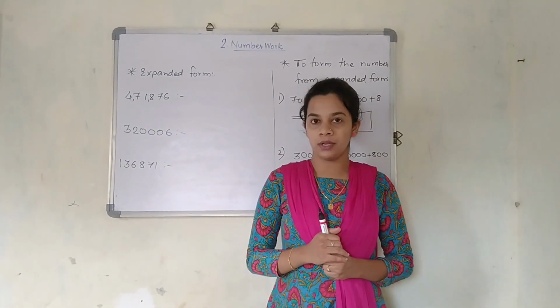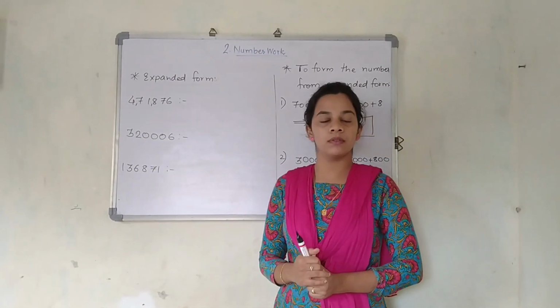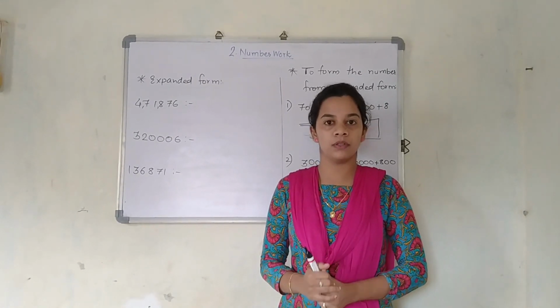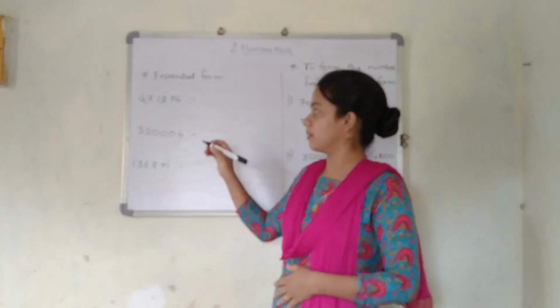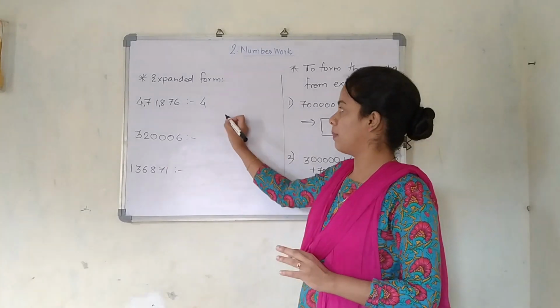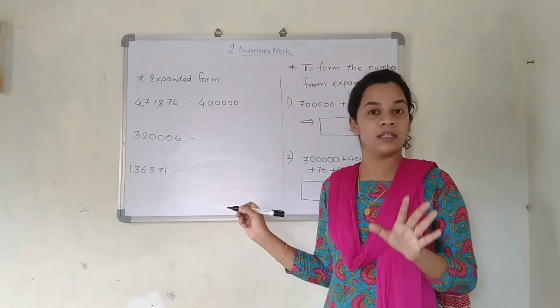Okay, so now the expanded form of a 6-digit number. Just pay attention to the board. The first number I have already given here. It is 4,71,876. How am I going to expand it? I said 4 lakhs. So 4, and after that, how many zeros will be there? Yes, it will be 5 zeros: 1, 2, 3, 4, 5. Because for lakhs it is 6 digits.